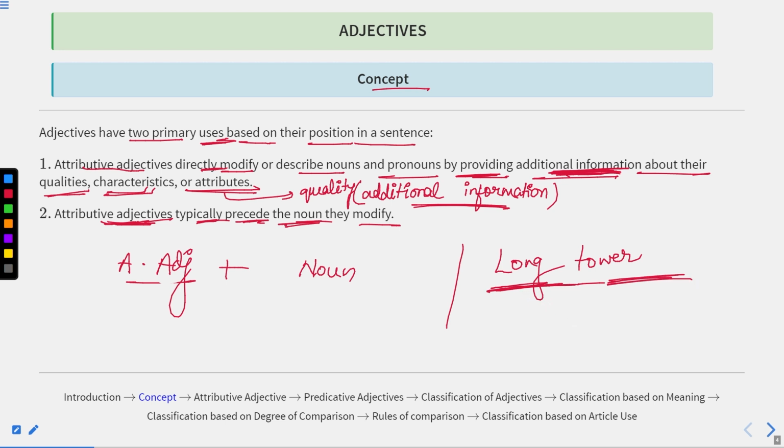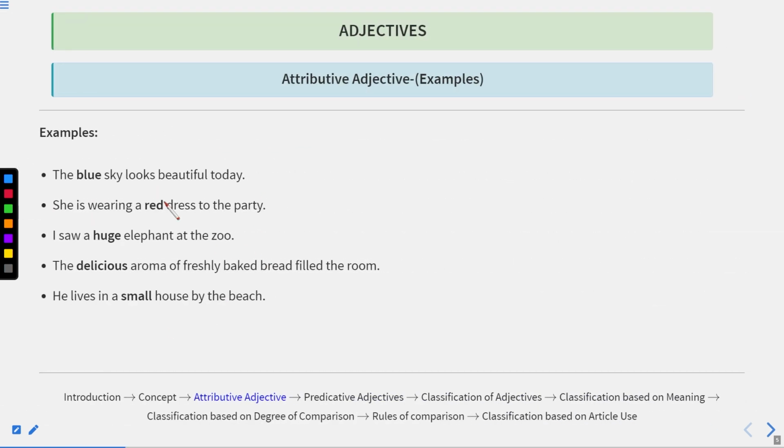We have used this "long", which is telling us the quality or the length of the tower, or the characteristic of the tower, and we have used it before the word tower, and tower is a noun. So this long is an attributive adjective over here. Now let us see some examples. The blue sky looks beautiful today. In this, we are talking about a sky, and we are describing this sky as blue. So this blue is an attributive adjective.